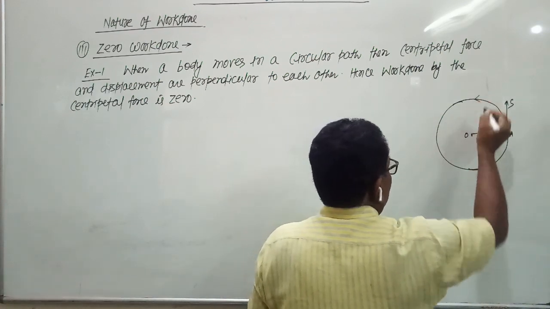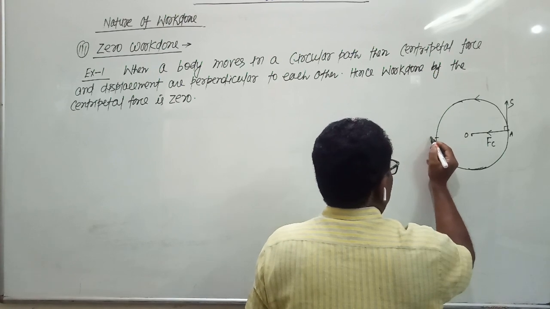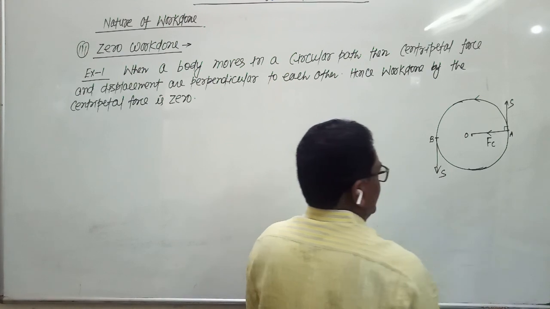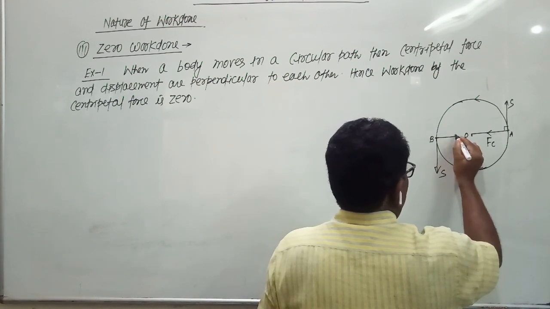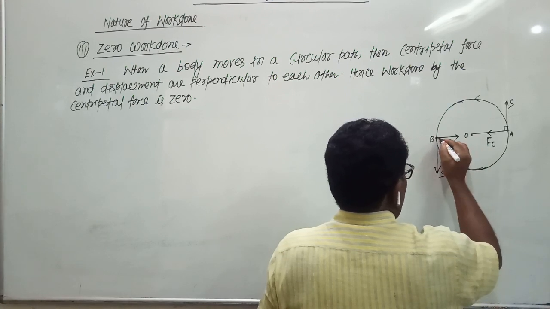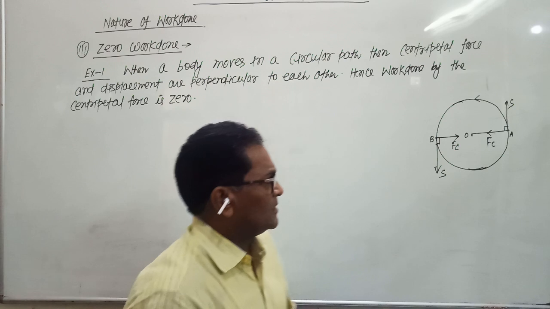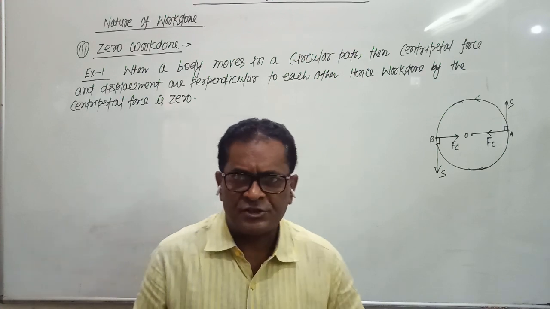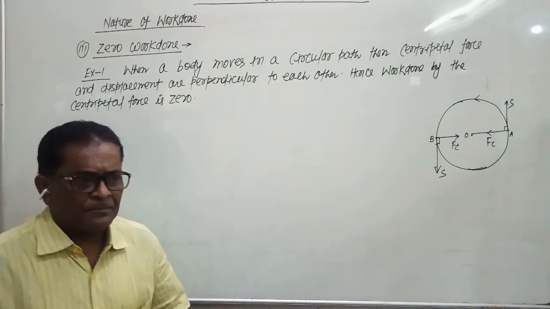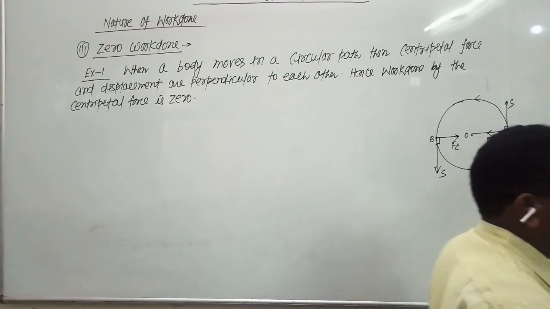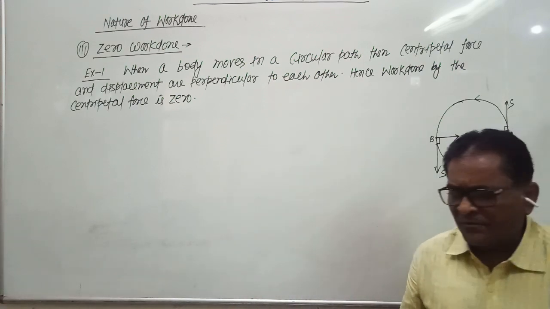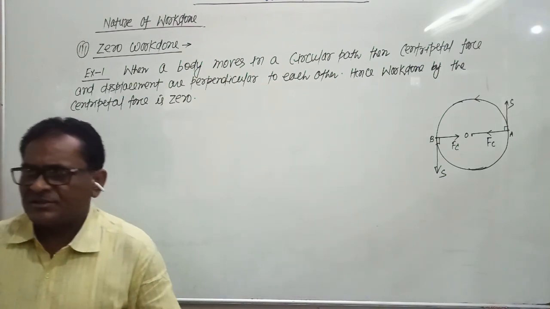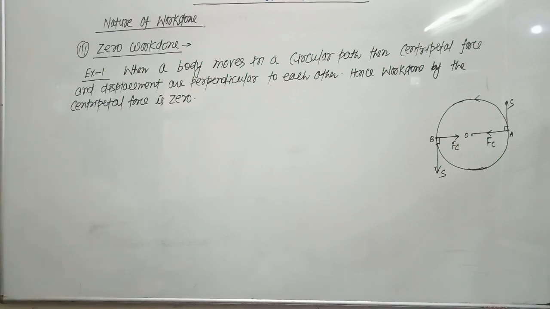Suppose the body reaches point B. In this situation, the direction of displacement S and centripetal force Fc, again they are at 90 degrees. Therefore, the net work done by the centripetal force is zero. So this is the first example. When a body moves in a circular path, centripetal force and displacement are perpendicular to each other, and hence the work done by the centripetal force is always zero.